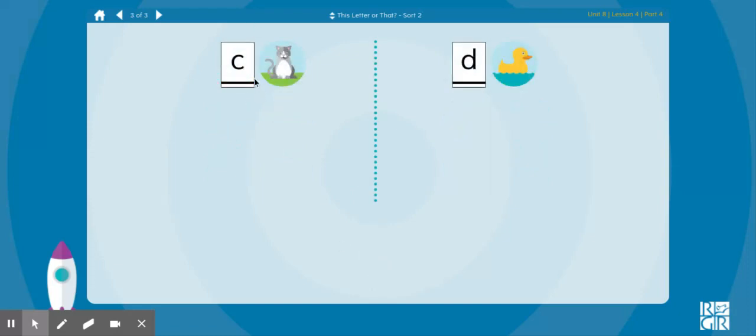What sound do you hear at the beginning of the word cat? K. C is the letter that says k. What sound do you hear at the beginning of the word duck? D says d. So let's see what we have down here. We have a deer.